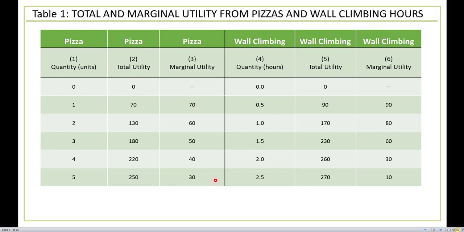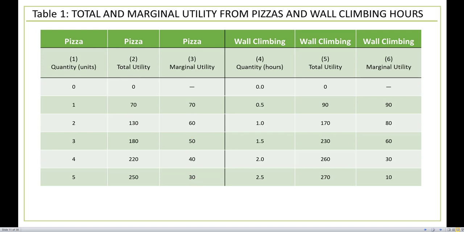So suppose that we don't have any of these numbers right here in the 3rd column. We only have the numbers that we have in the 2nd column. So we go here, 0 plus what number will give us 70? 0 plus 70 will give us 70. So that's exactly where that 70 pops up. 70 plus what number will give us 130? That's going to be 60. 130 plus what number will give us 180? 50, and then so on down the line.